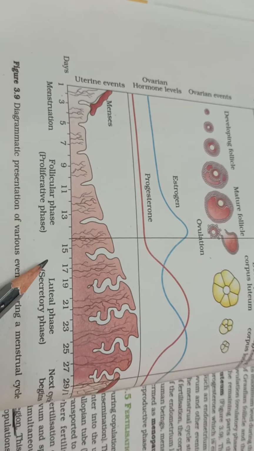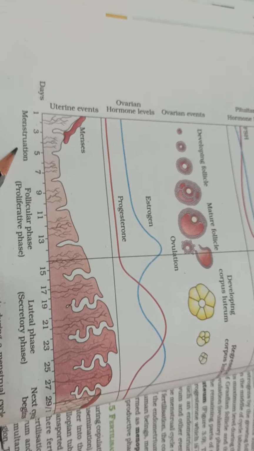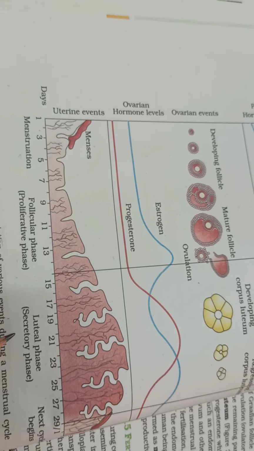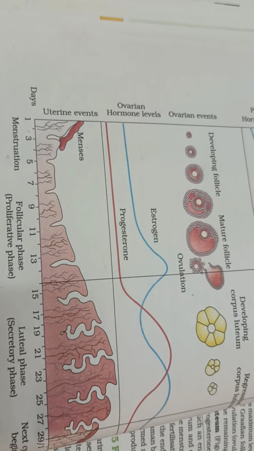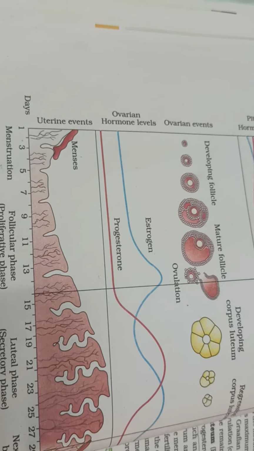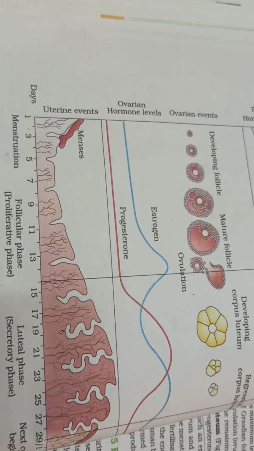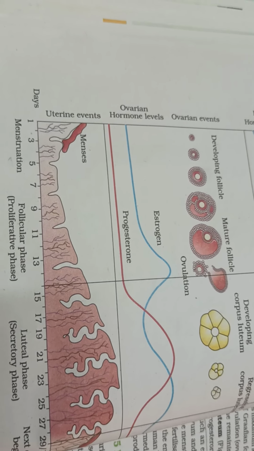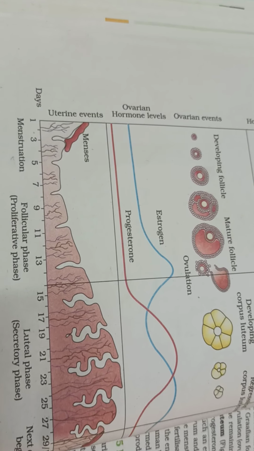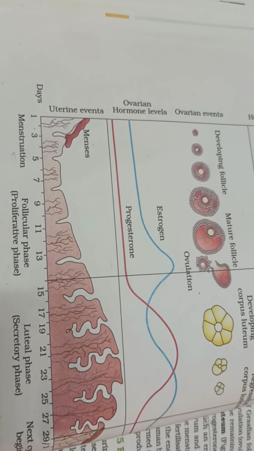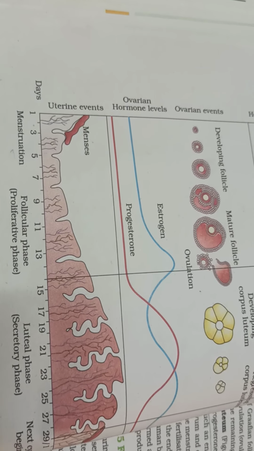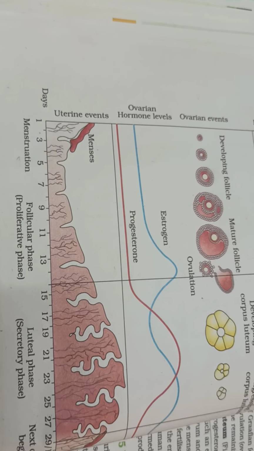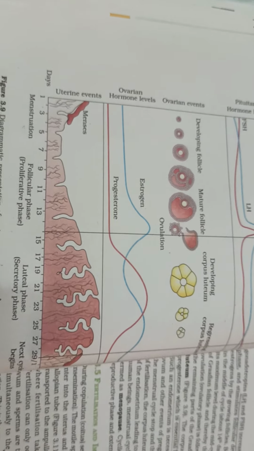So events during this menstrual cycle are menstruation, follicular phase, luteal phase. So what is this menstruation? Process of bleeding through vagina due to breakage of endometrium is termed as menstruation, which I told earlier when I was explaining the uterus part. This menstrual cycle occurs every 28 to 29 days, plus or minus some days. The bleeding occurs for 2 to 6 days, which occurs around 14 days post ovulation.